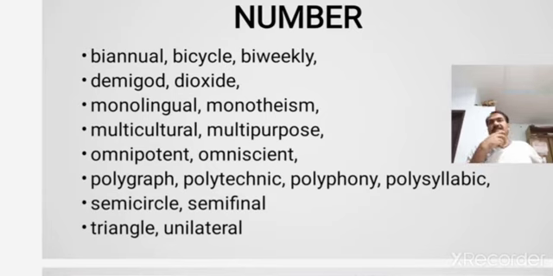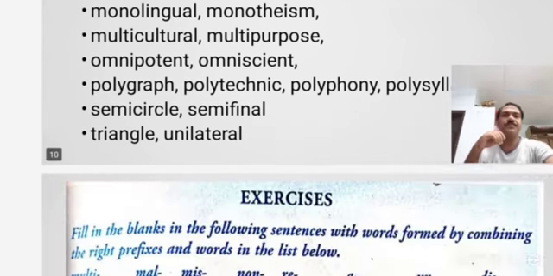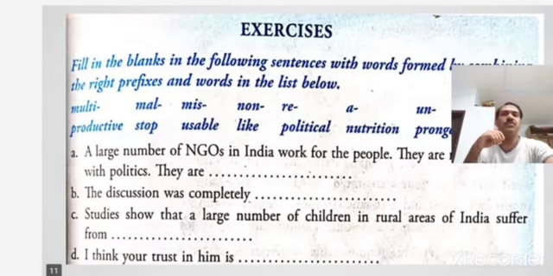So uni means one. Unilateral is, uni means one, and a unilateral decision is the decision taken by only one person, whereas unanimous indicates the decision of all the persons. So be careful with regard to the meaning of that one. And now let us go to the exercise.